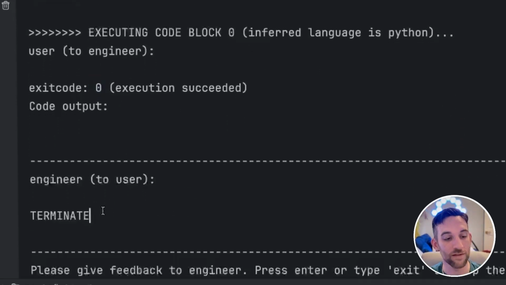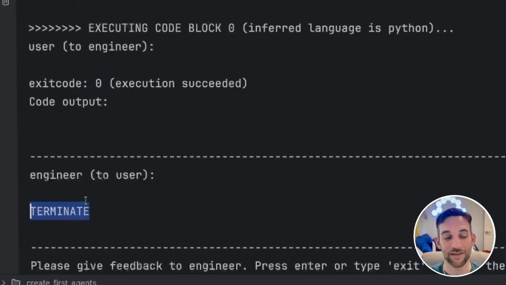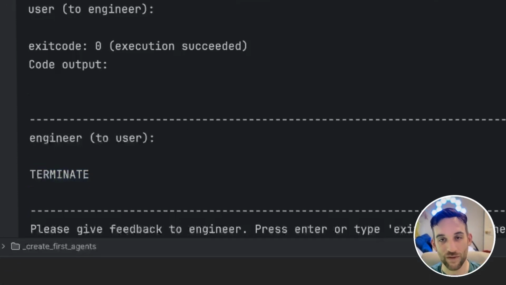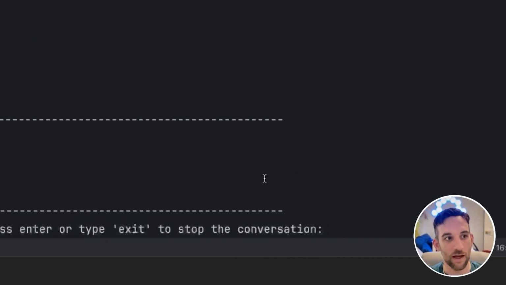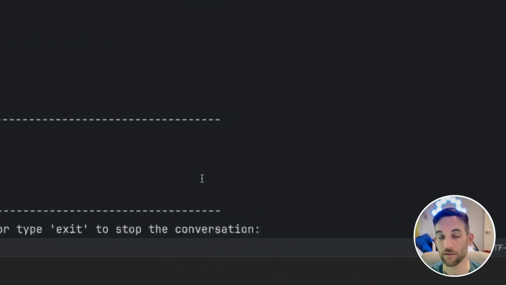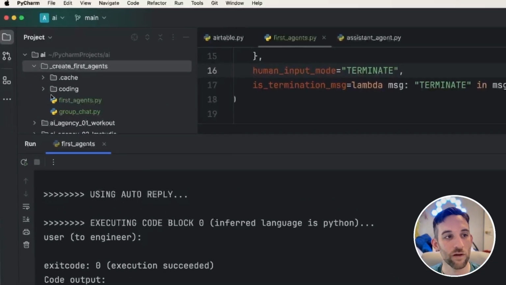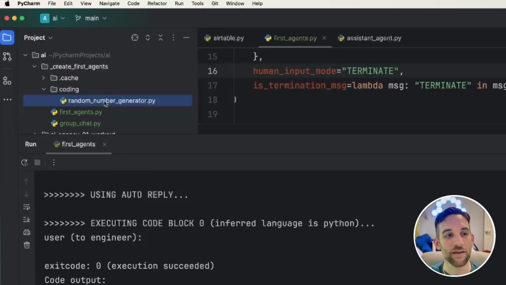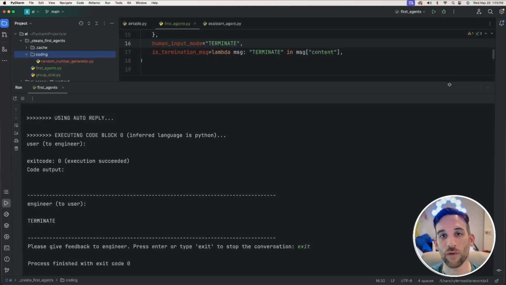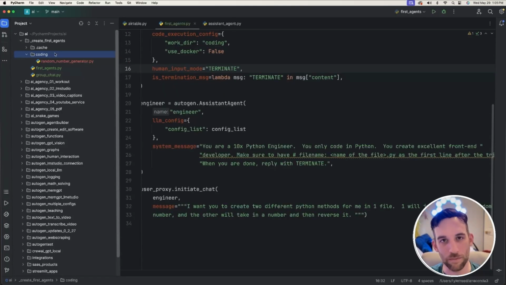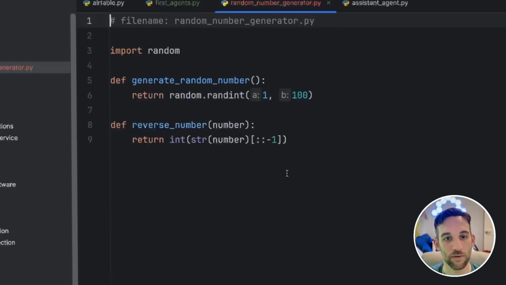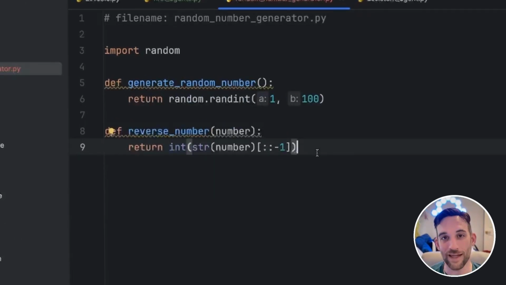And then the engineer said to the user, because it thinks it's done, it says terminate. And because we have it set to terminate, this is where we can give feedback. Well, I don't really need any feedback. So what's going to happen is I'm going to hit exit because we are done. And whenever we hit exit, now we are done. And it saves that file under the directory that we told it to. Now I had just renamed it to coding instead of code, but it does the same thing. So if we open this up, here is the code that it gave us.